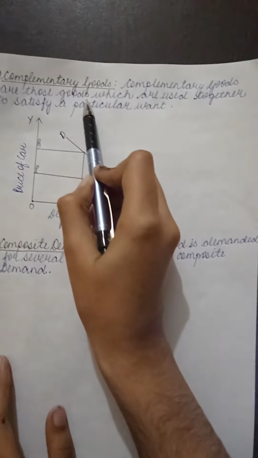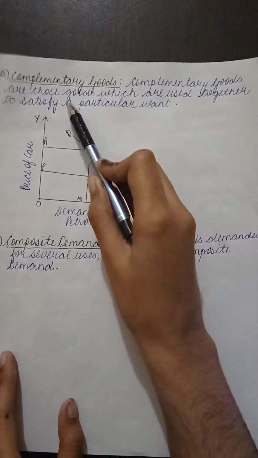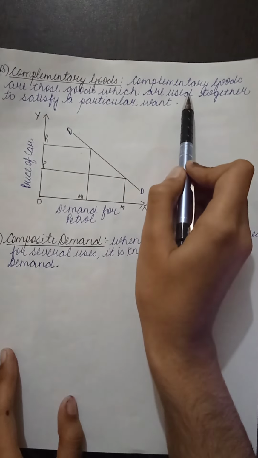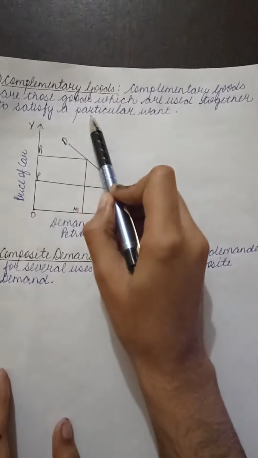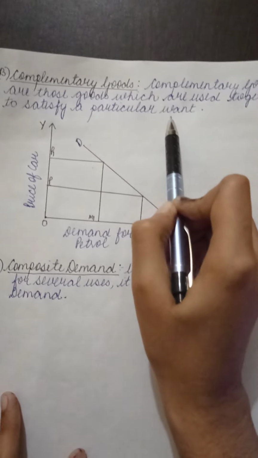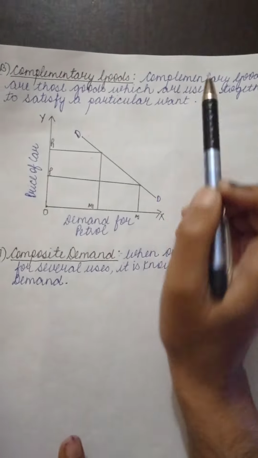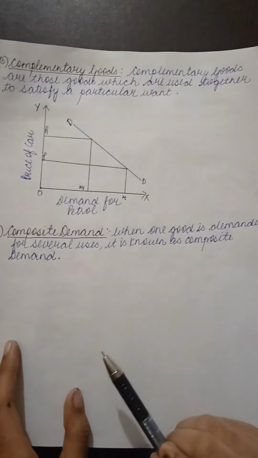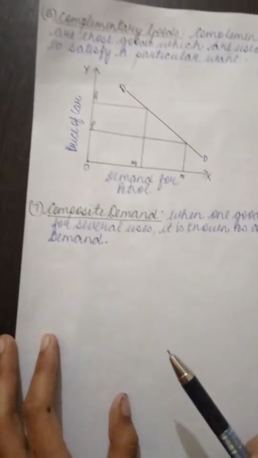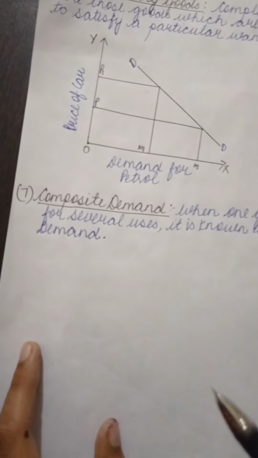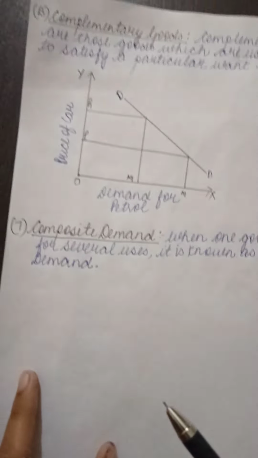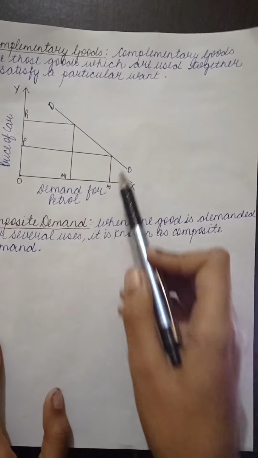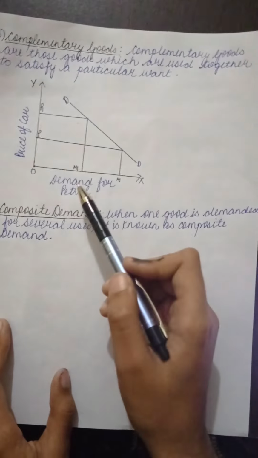Complementary goods. Complementary goods are those goods which are used together to satisfy a particular want. For example, ink and ink pen are demanded together. Similarly, car and petrol are demanded together to drive. Cross demand for complementary goods can be explained with the help of the following diagram.